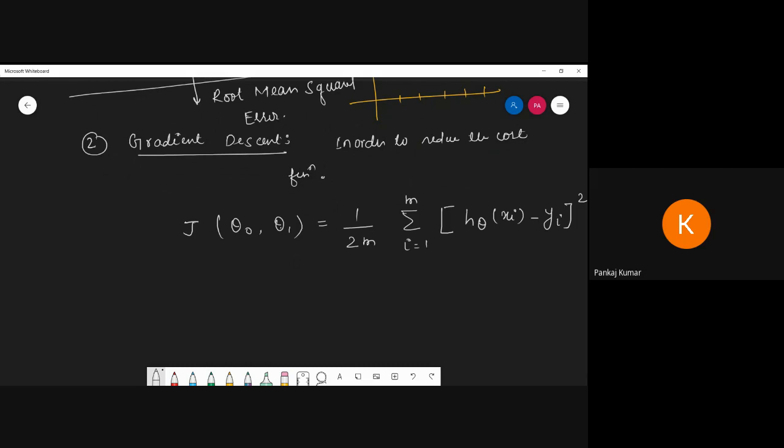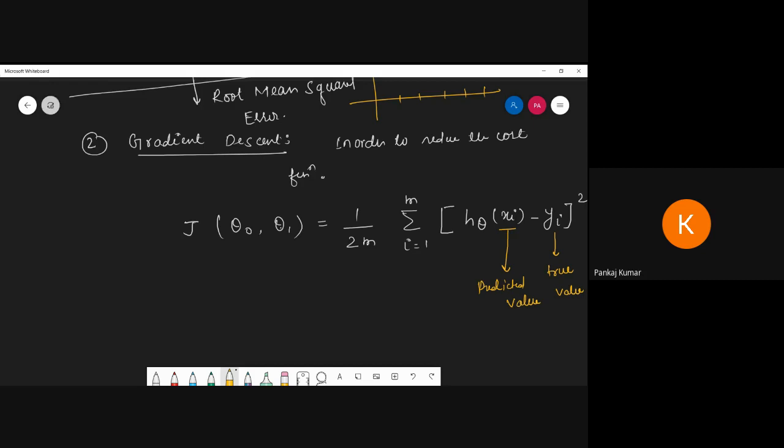As you know, y is the true value, and h of theta of x is the predicted value.